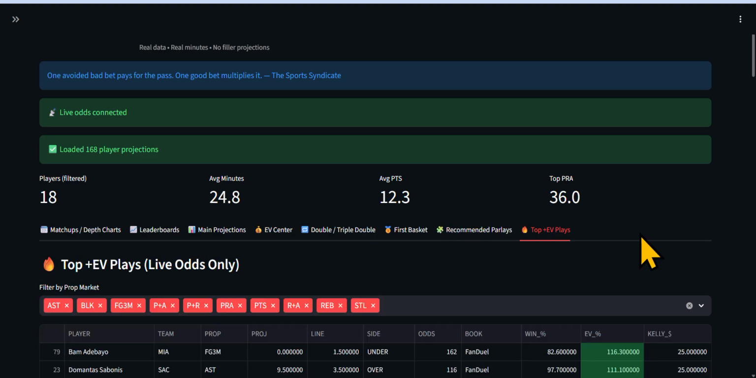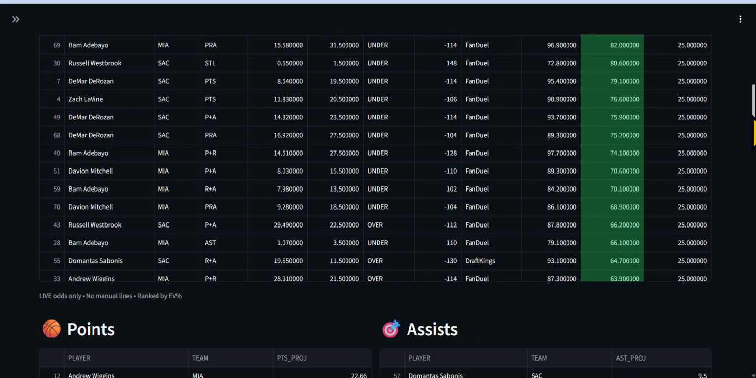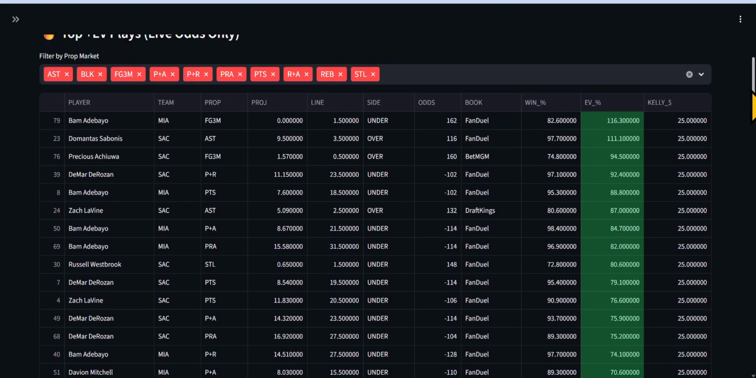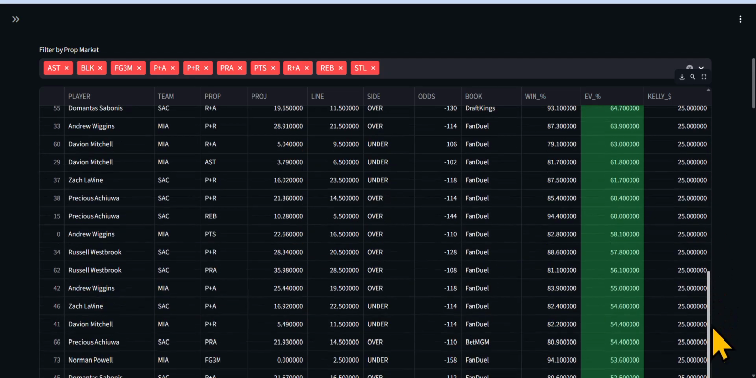Here's your top EV plays. These are the markets that we have: assists, blocks, 3 points. Y'all see it right here. That's all our plays, and you can reduce it. All you got to do is close this, close this, close this, and then you can single out what market you're interested in attacking for that day. And with all these projections, like I said before, here's all the projections just for this one game, guys.